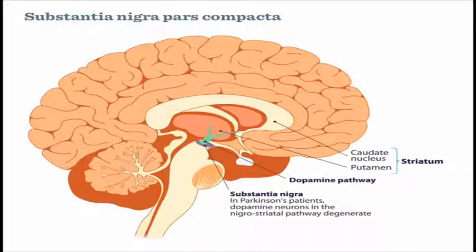As you can see, this is the substantia nigra, which is also called the dopaminergic neuron pathway. The lack of dopamine can cause movement disorders or tremors, which is the disorder named Parkinson's disease.